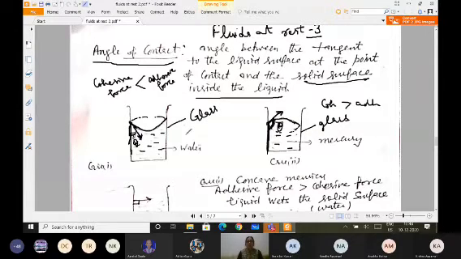Here, of course, you can see theta is acute for water, theta is less than 90, it means an acute angle. And here if I have taken mercury, then theta is greater than 90, it means an obtuse angle is formed.